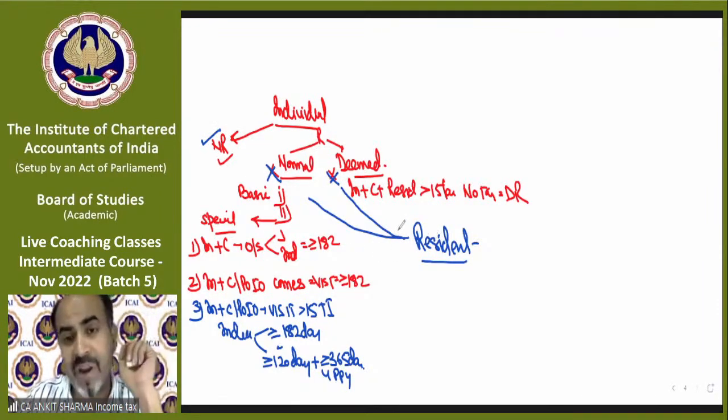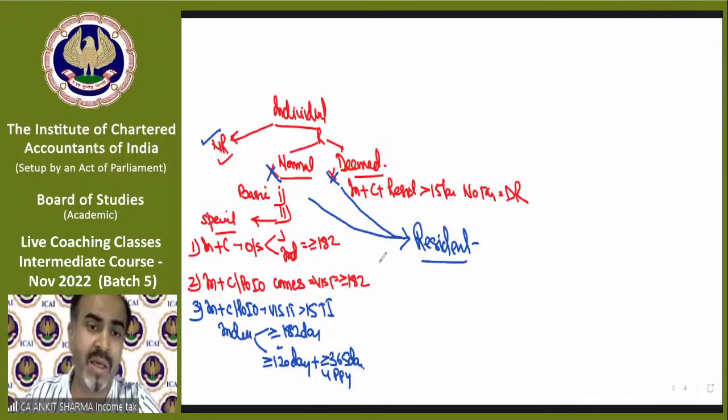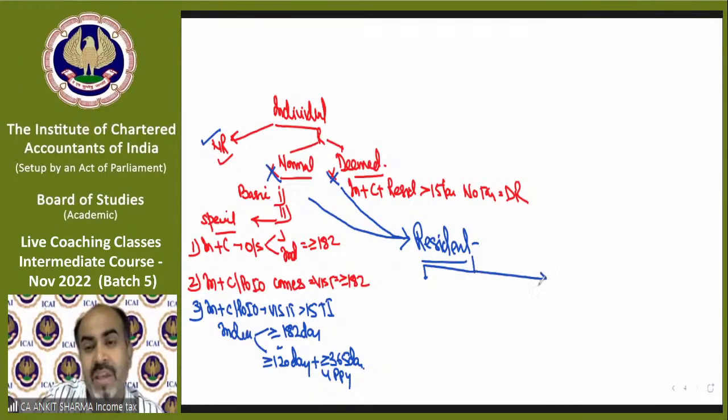But if somebody becomes a resident, then the question will not end over here. Then you have to find out, as in the case of HUF, whether he or she is a resident and not ordinary resident, or a resident and ordinary resident.